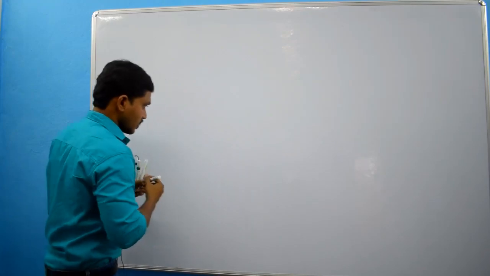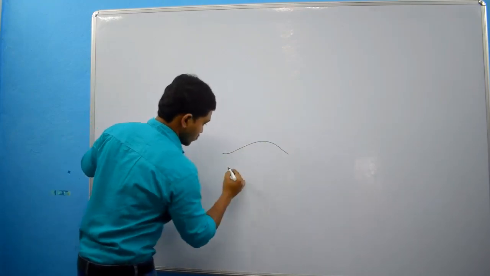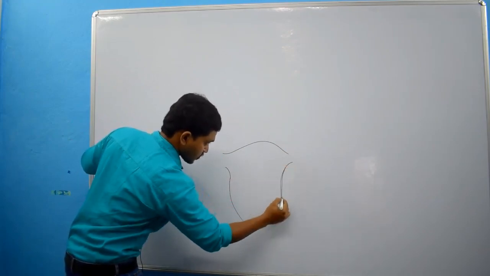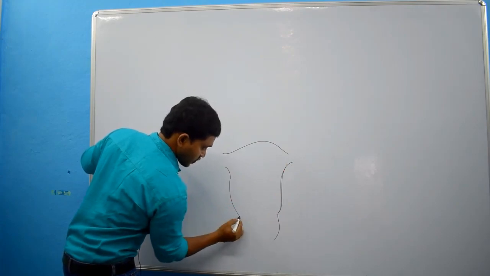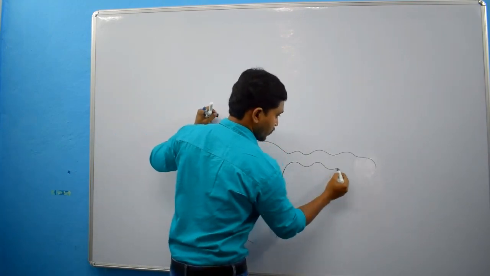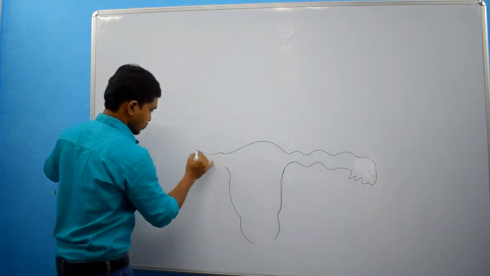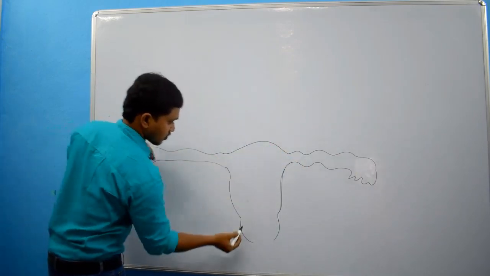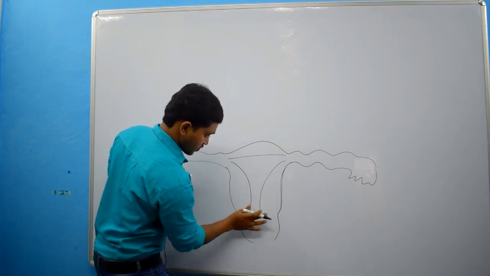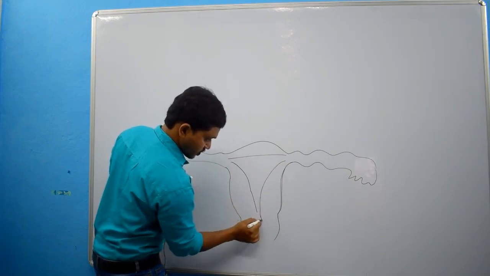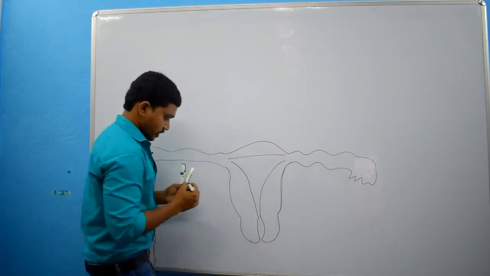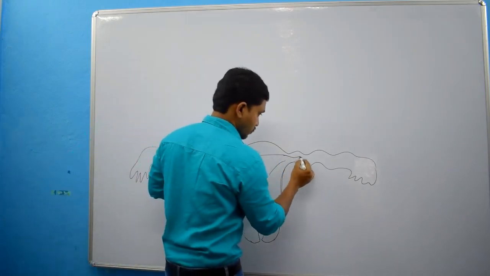Right? So, if you take the uterus having body and cervix, on either side there will be openings of the fallopian tubes, and this is the cavity of the uterus, and here is the cavity of the cervix. The cavity of the cervix we can also call the cervical canal, and this is the lumen of the fallopian tube.